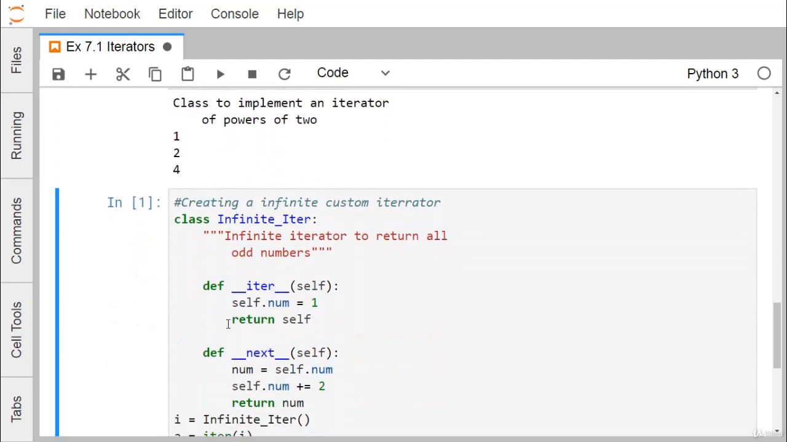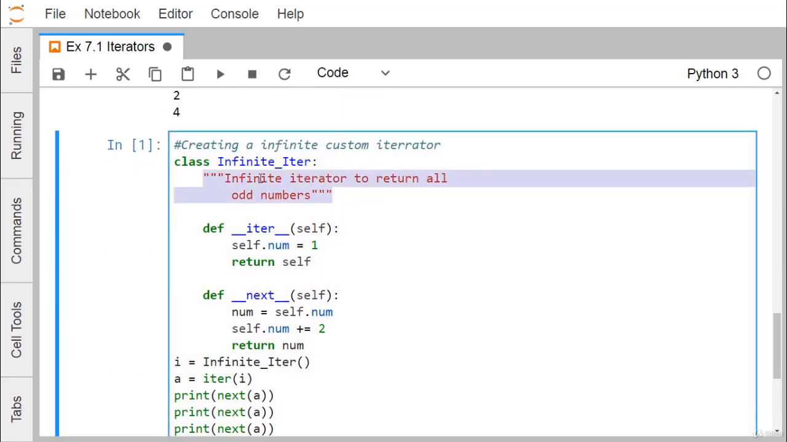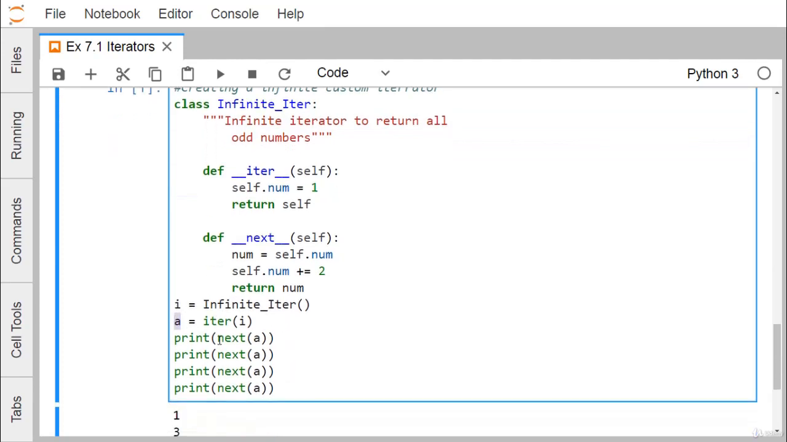Next we are going for creating an infinite custom iterator. In this case, this is our doc string. The name of the class is InfiniteIter, and here we have defined the iter method and the next method. This is the InfiniteIter object, the class object is i. From this i we are creating one iterator using the iter method, and then we call next on it. Here you see the num has got the value 1.